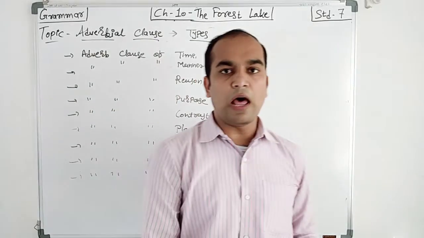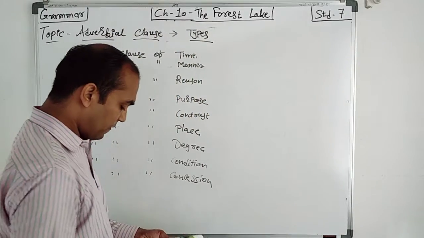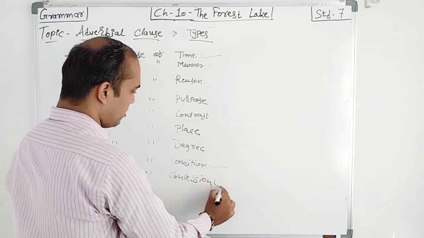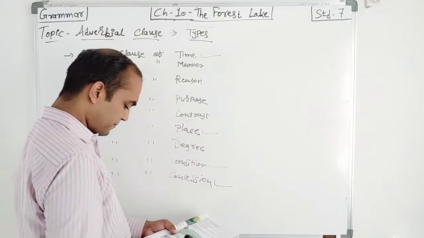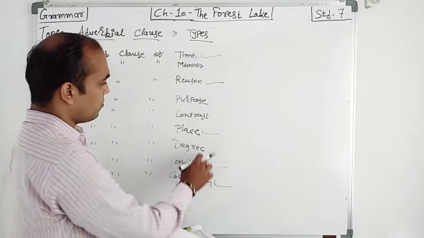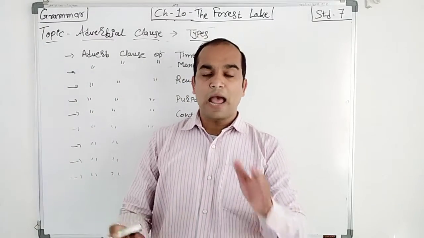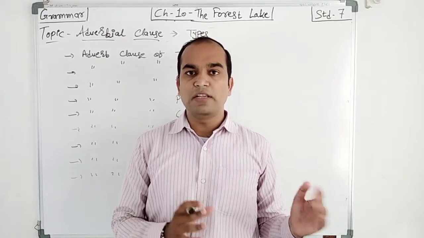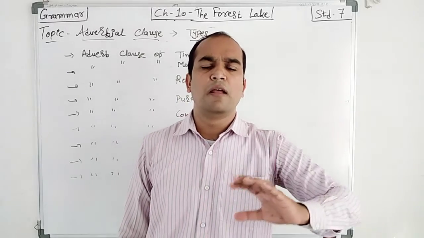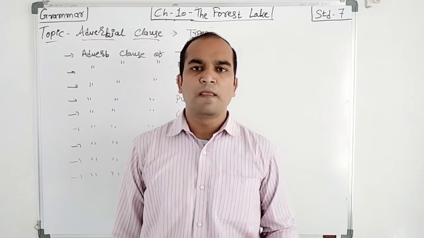So these all are adverb clauses, and apart from these, you have to learn five types: time, condition, concession, place, and reason. These five clauses are in your syllabus. I will give you the main information about all these clauses. Nothing to worry about, you just have to identify the verbs and the kind of sentence. If you identify the clause, you can easily get your answer.